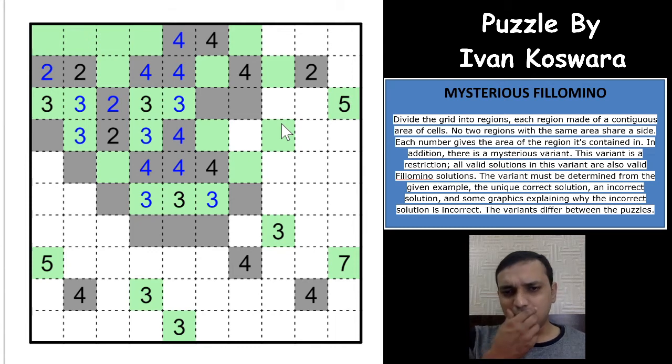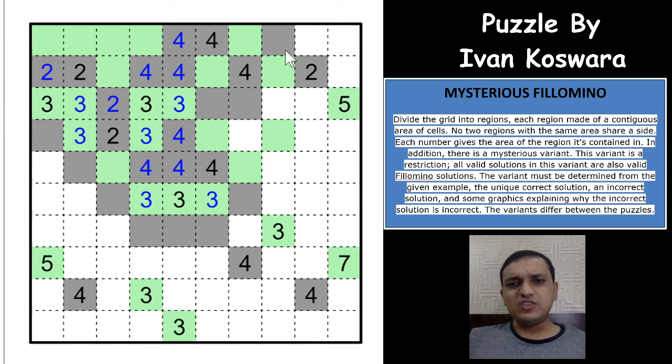Okay, I see a very good logic here. This cannot be an even digit now. So if this is an even cell, this even cell would have to extend to form an even number of cells in that region. And if it extends, then you have a 2 in that region having more than 2 cells. So this would have to be odd, right? Okay, and again this would have to be even, right?